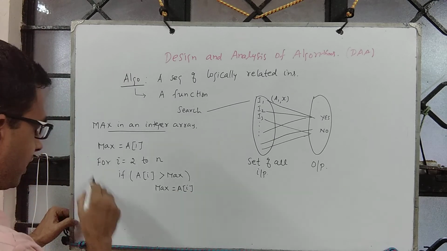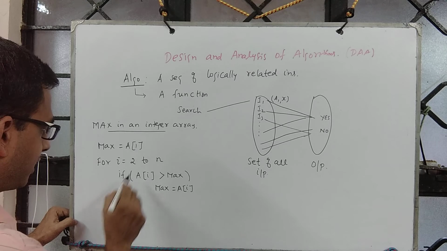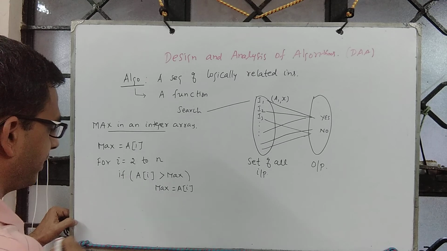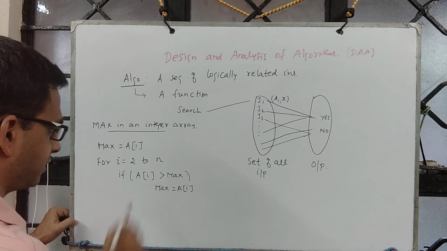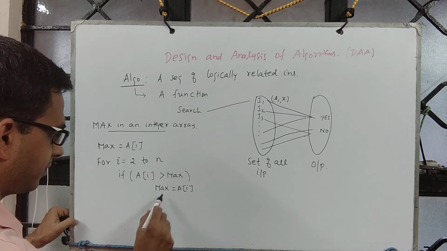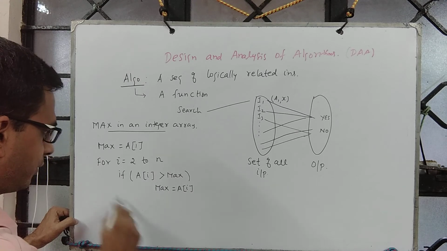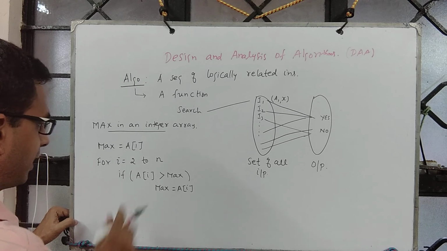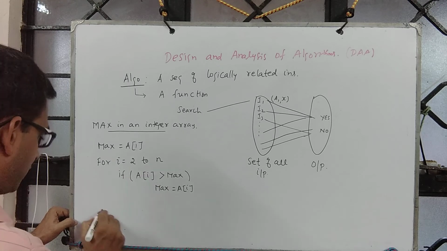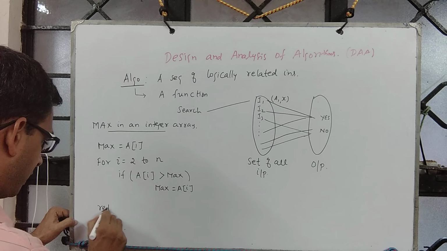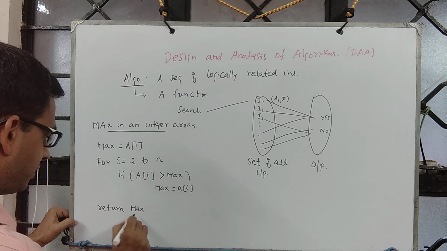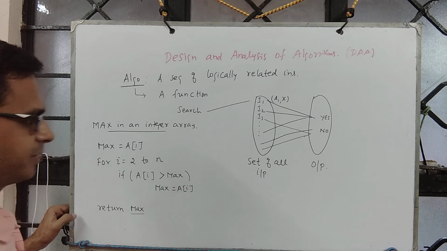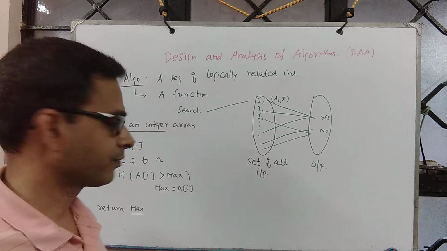Now when you go back in the next iteration, the element A of 3 is compared with max. In case A of 3 is bigger than max, then max is set to A of 3, and so you keep doing this. At the end of the iteration, when you come out of the for loop, you return max. This will precisely contain the maximum element.